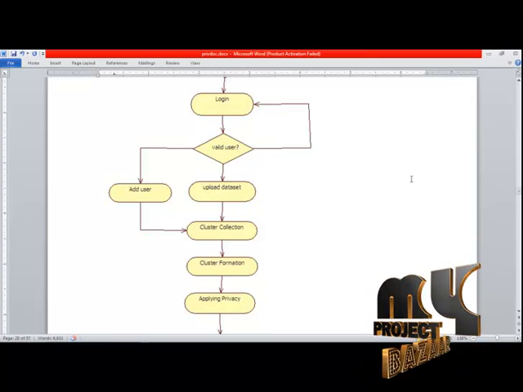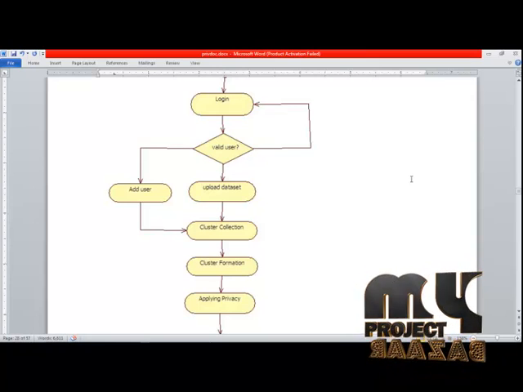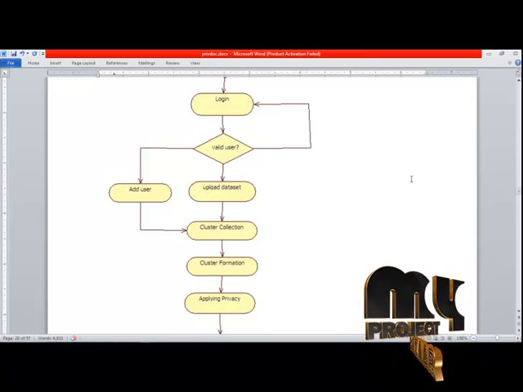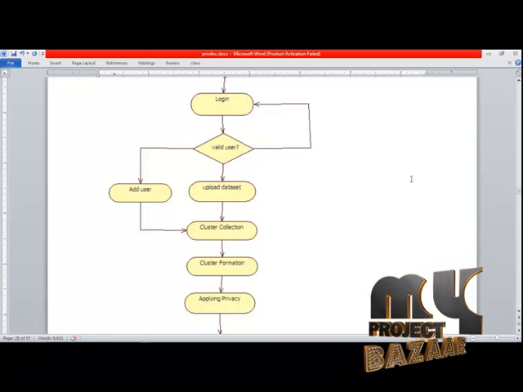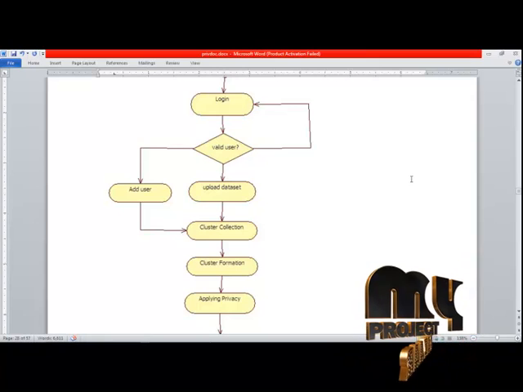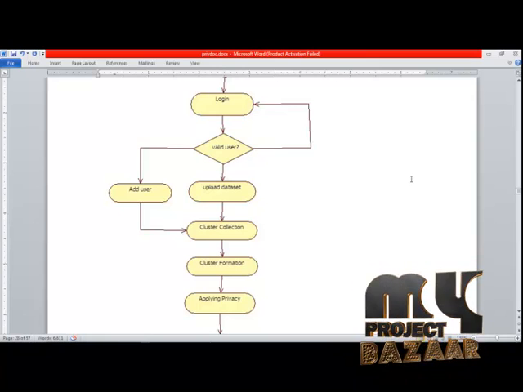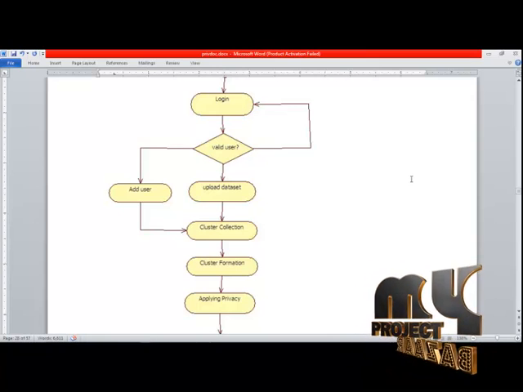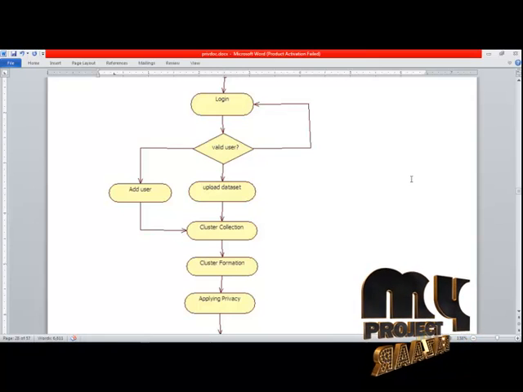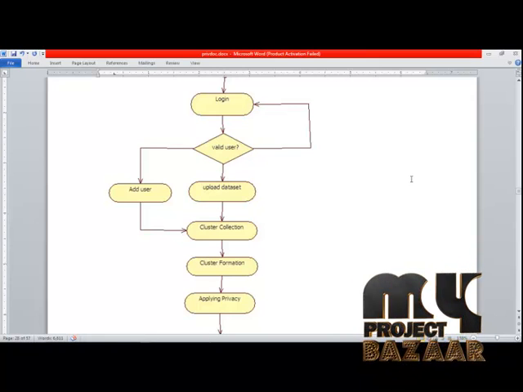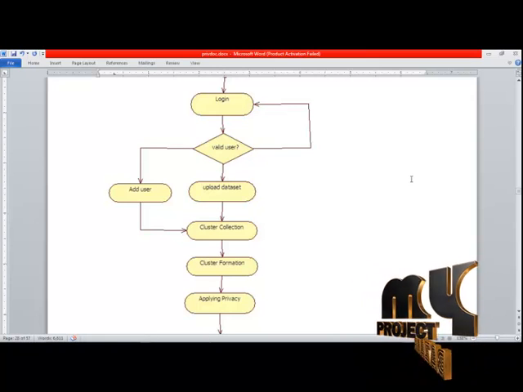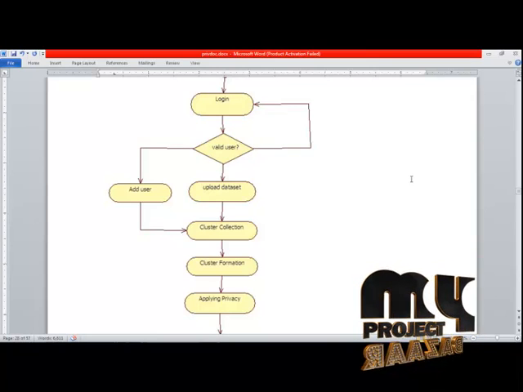Then clusters are formed according to the data, like doctor names, disease type, disease stages, age, and gender. The clusters are formed using the k-means algorithm, finding the centroid value, then forming the clusters.